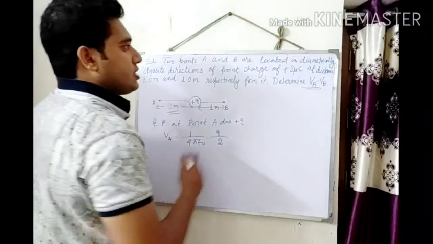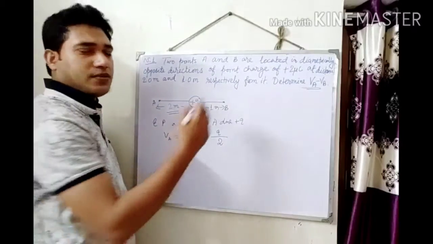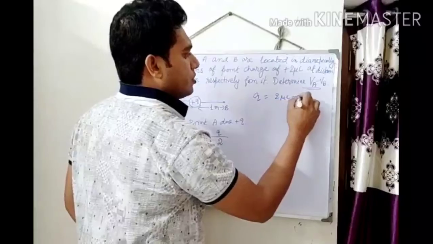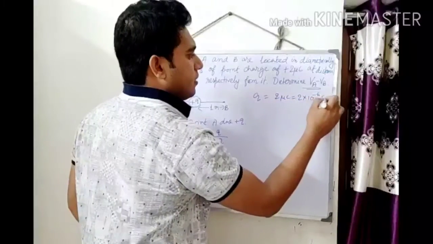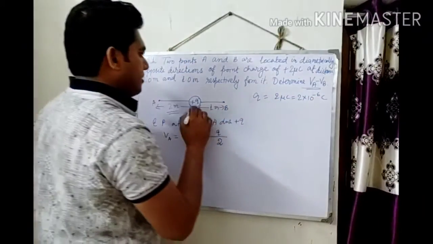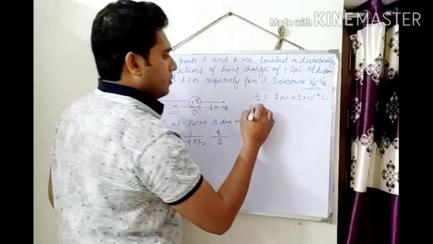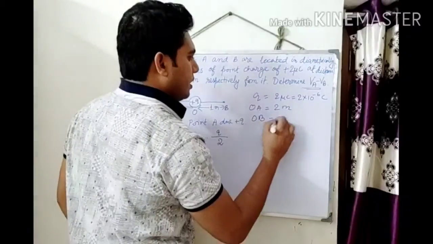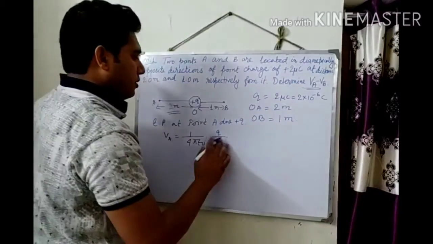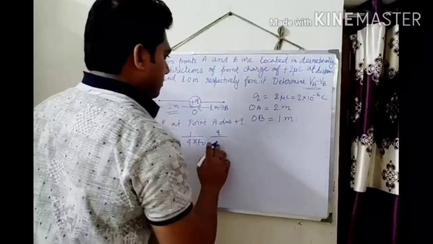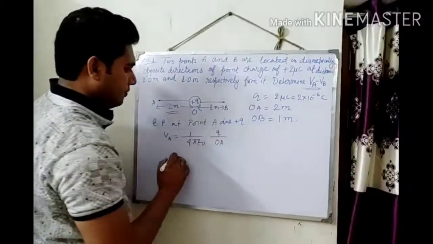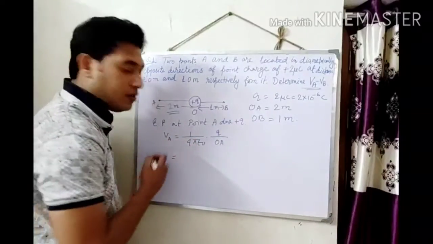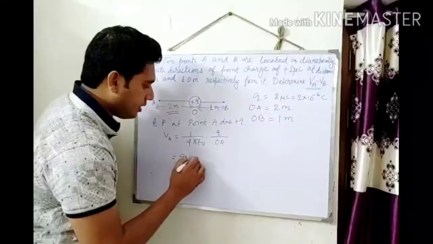And the value of the charge is given as 2 microcoulomb, so Q is 2 into 10 to the power minus 6 coulomb. Suppose the charge is at O, then OA equals 2 meter and OB equals 1 meter. Then we put the values: the value of 1 by 4 pi epsilon naught is 9 into 10 to the power 9.